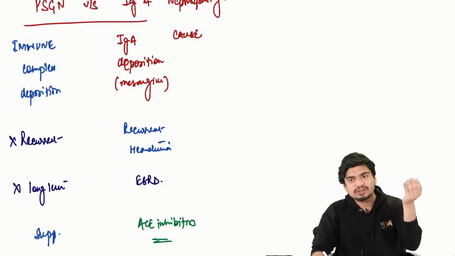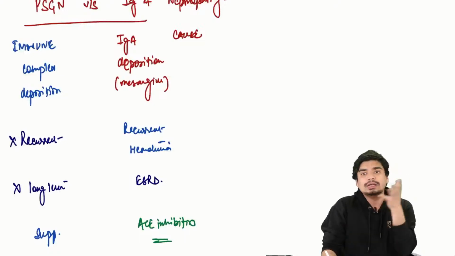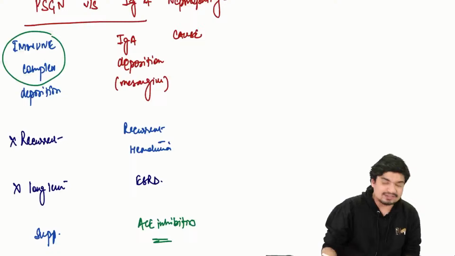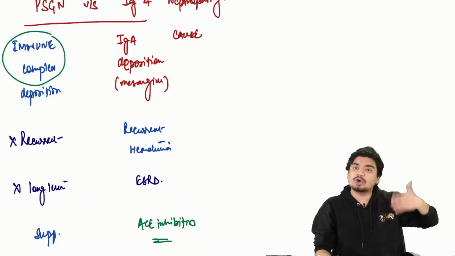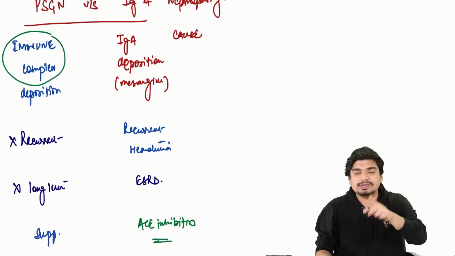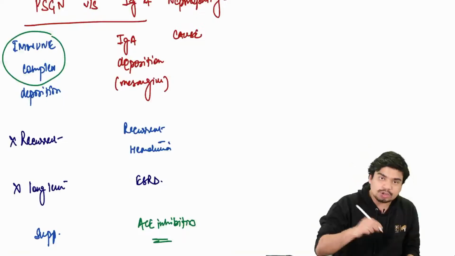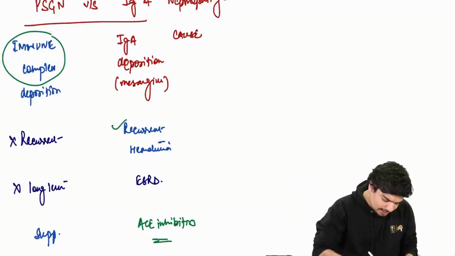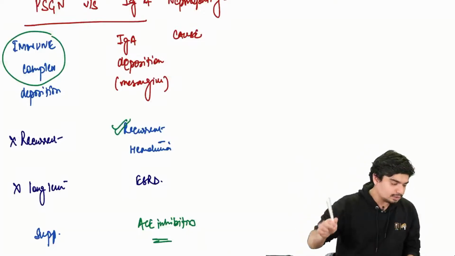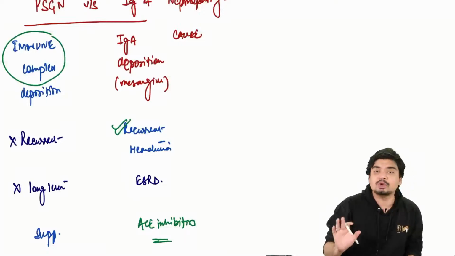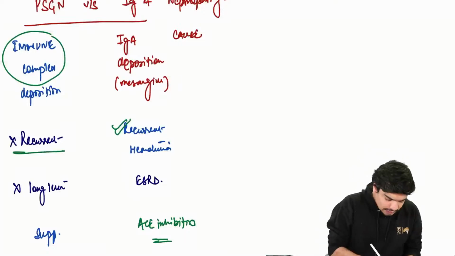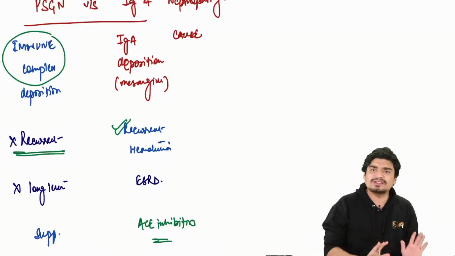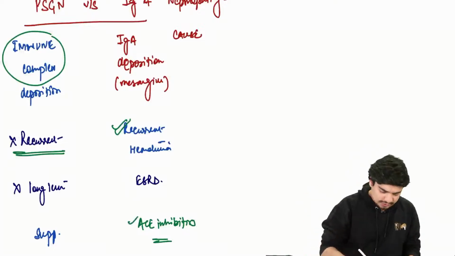Post-streptococcal: streptococcal infections, either a sore throat or skin infection, form antibodies. Those antibodies plus streptococcal antigen form immune complex. That immune complex gets deposited in the glomerulus and causes hematuria. In IgA nephropathy, IgA deposition causes hematuria. Both will have hematuria, both will have glomerulonephritis, but IgA nephropathy will be recurrent. In PSGN, it will not be recurrent, it will occur only once, no long-term damage, and treatment is just supportive. In IgA nephropathy, you need to give ACE inhibitors.